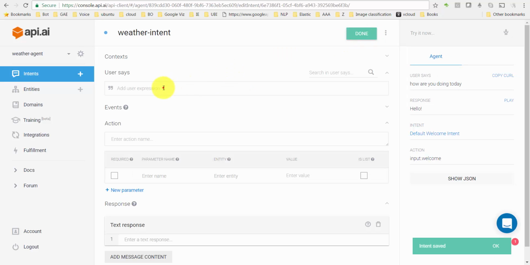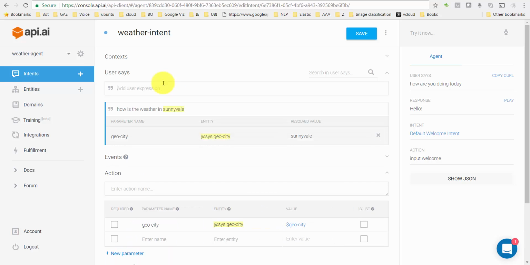And over here we are supposed to give an example of what we think the user is going to ask the system. So let's assume the user is going to ask, how is the weather in Sunnyvale, and save that.